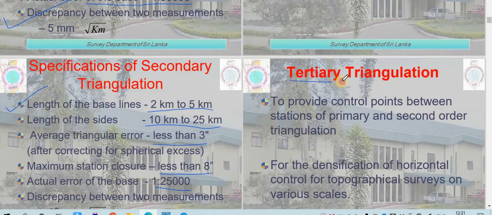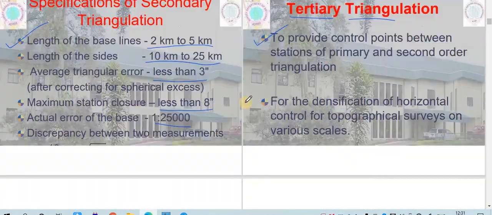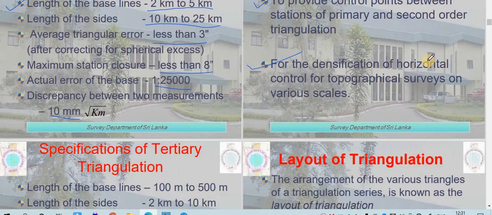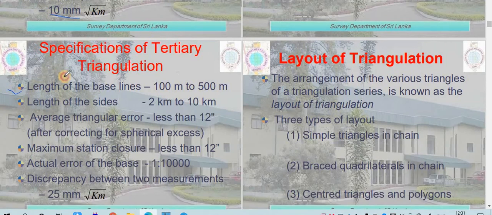After that, the tertiary triangulation system, to provide control points between stations of primary and secondary order triangulation. So in order to connect your secondary and primary triangulation, we can adopt your tertiary triangulation system, to provide control points between the stations of primary and second order triangulation systems, for densification of horizontal control points for topographical surveys of various scales. Okay, so the length of the baseline should be 100 to 500 meters.